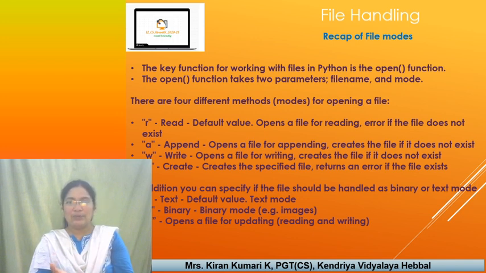It will not create; if the file doesn't exist, it will throw an error. In append, the file pointer is at the end of the file. It will open the file, and if the file doesn't exist, it will create it also. W also creates, but the file pointer is at the beginning. X creates the specified file and returns an error if the file already exists. So X cannot overwrite.